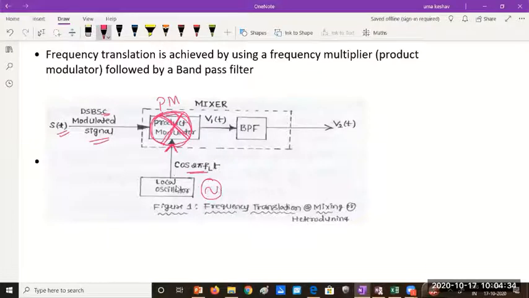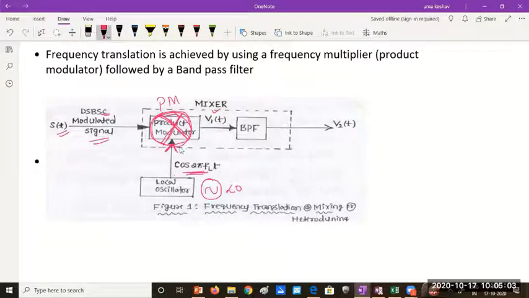Like this. LO can always be written like this. Okay, this is another standard representation. So this generates a cosine carrier cos 2 pi FL into T. Now the product of these two gives us an intermediate signal V1 of T, and in that product signal, depending upon whether I want up conversion or down conversion, I think all of you can easily guess.